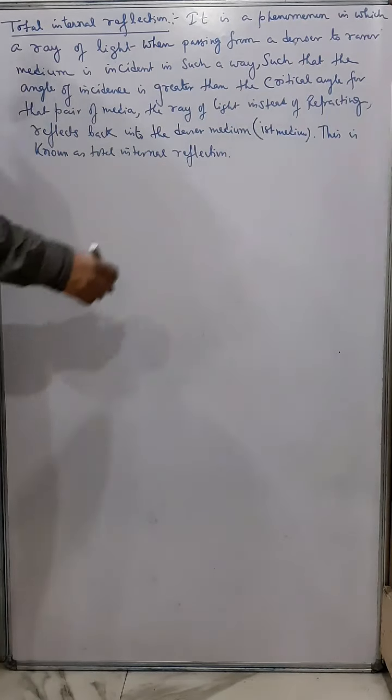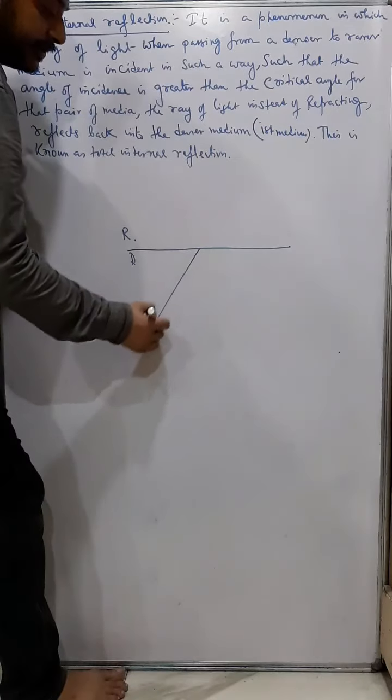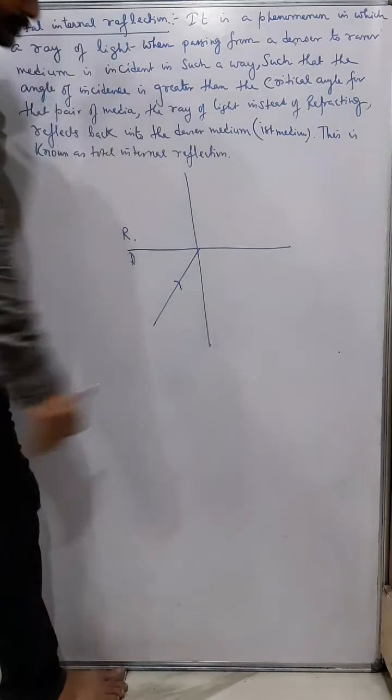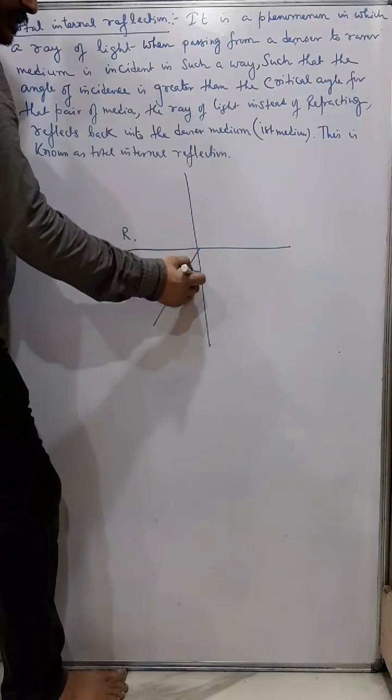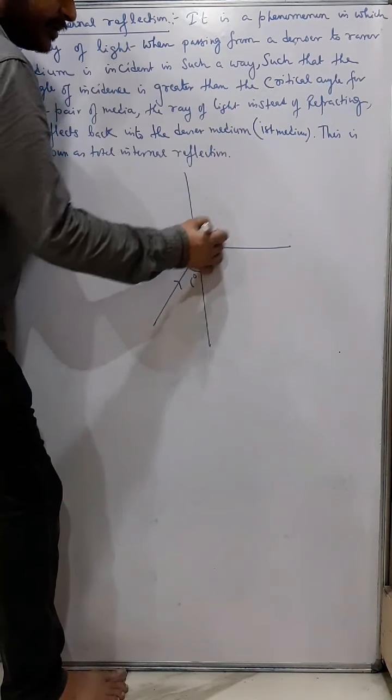Okay. Now see here. Suppose this is a denser medium and this is a rarer medium. You know that whenever a ray of light is passing from a denser to a rarer medium, it will bend away from the normal.